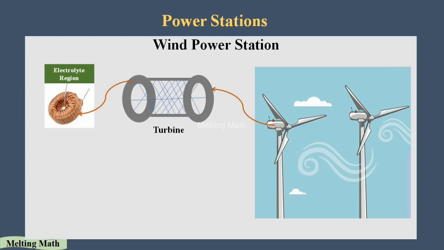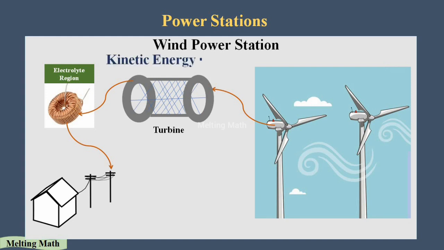Due to the magnetic field, it produces the electric current. So finally we get this electricity through the wire into the transformer, and it is transferred to the village. So this is how we are getting the electricity from wind. Here the kinetic energy is converted into the electrical energy.